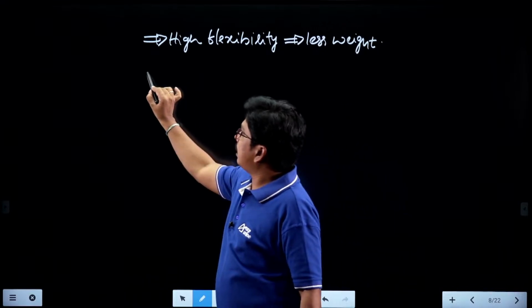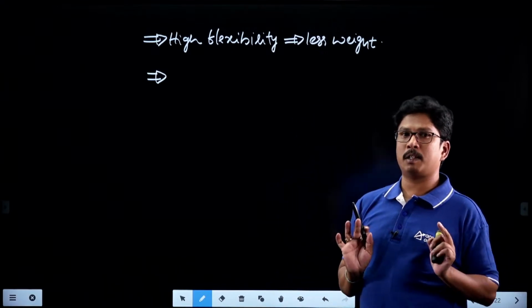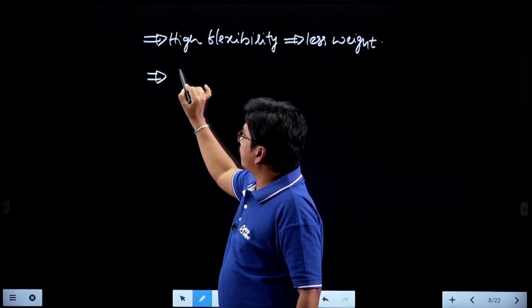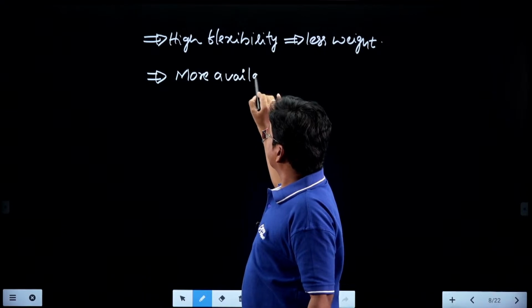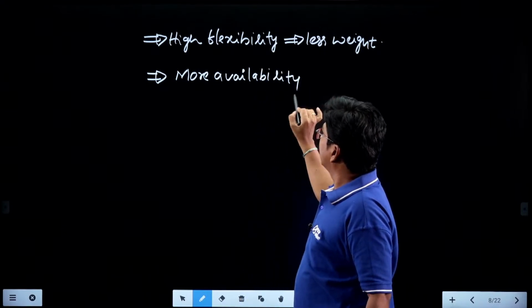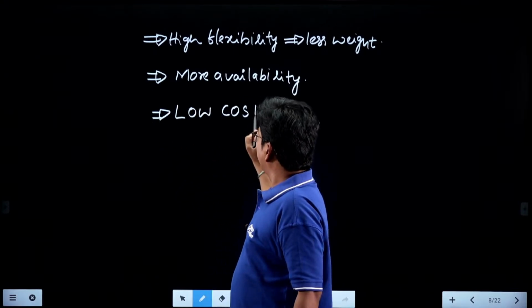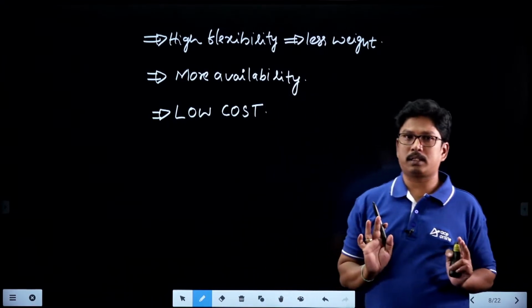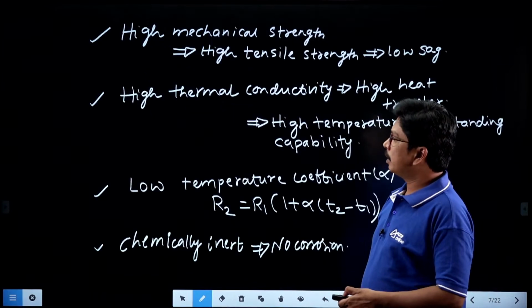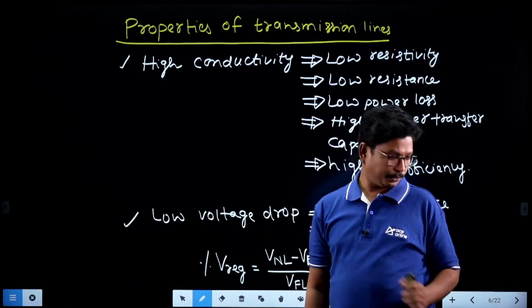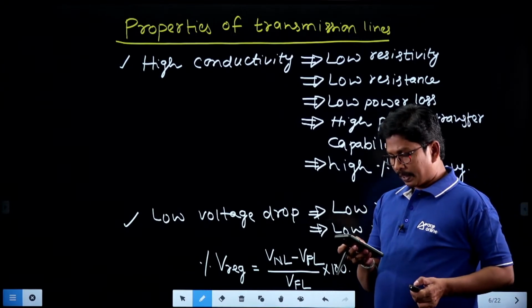Next, it should be available in the universe. If we list all the properties, such materials might not be available at all, so it should have more availability. And finally, it should have low cost. It has to give all the above properties at low cost. So these are the preferable properties, students, for a conducting material. I think it is very clear for you. Very good.